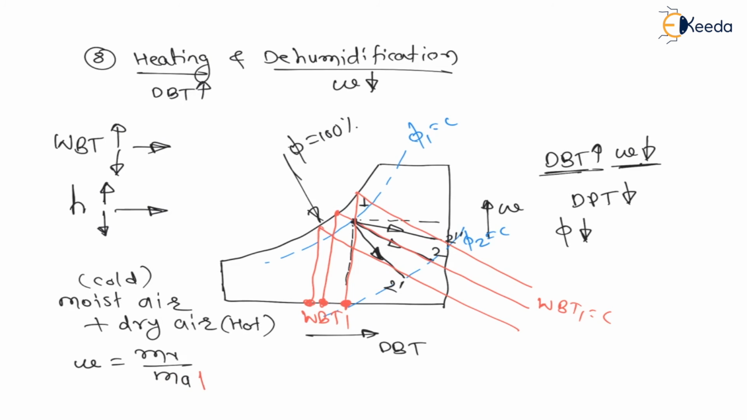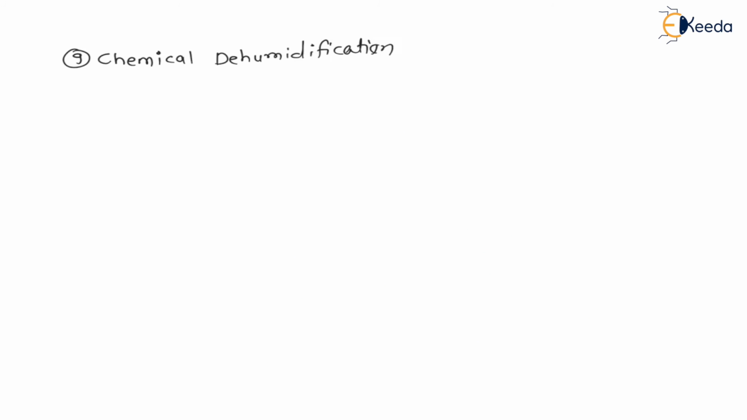is increasing but mass of vapor is same, therefore the specific humidity will decrease, and here the temperature of dry air is more than moist air, therefore this moist air temperature will increase, therefore dry bulb temperature will increase. Say the temperature of dry air which is mixing with moist air is more than dry bulb temperature. Next psychrometric process is chemical dehumidification.